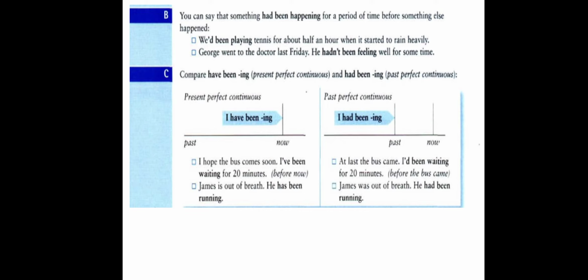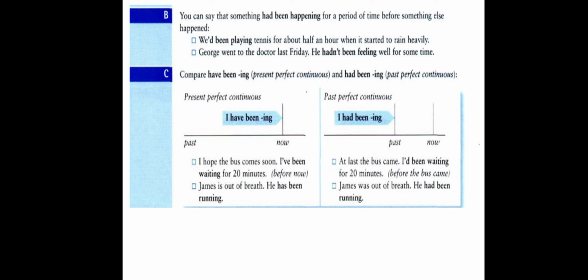On the other side, in the present perfect continuous, the second example, James is out of breath. Now is means now. Then what happened? What was the cause of that? He has been running. He has been running for some time before now, until this moment where he is out